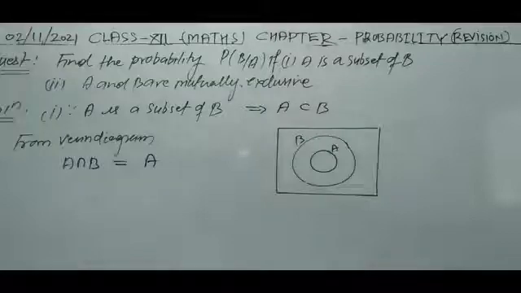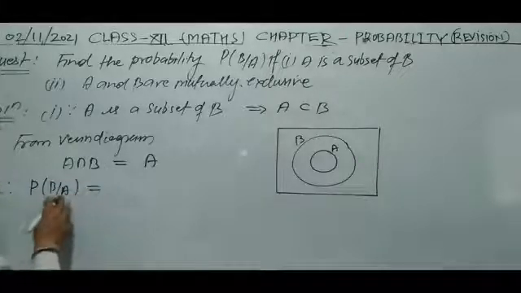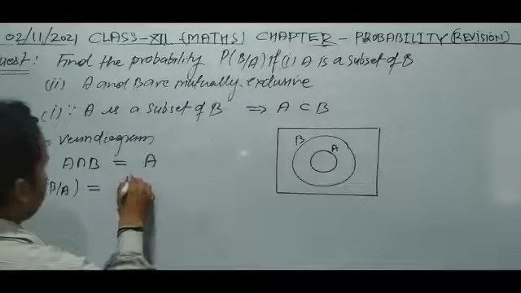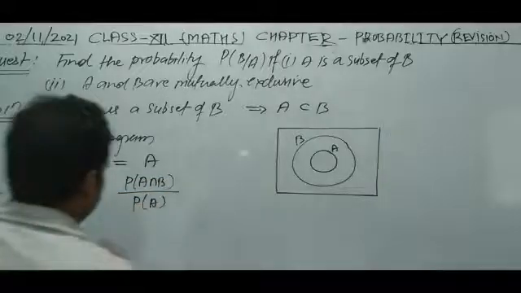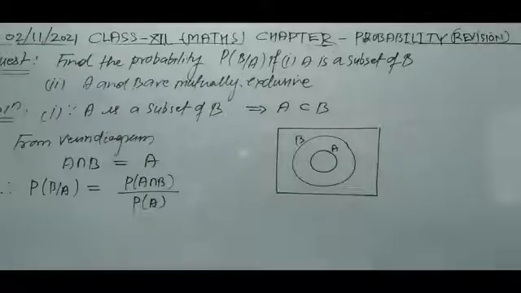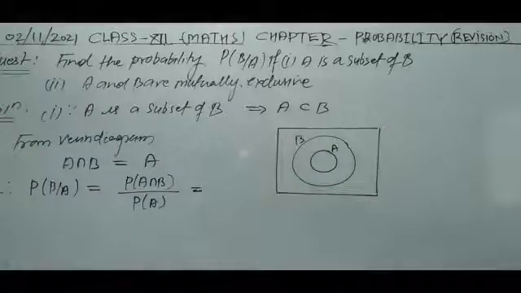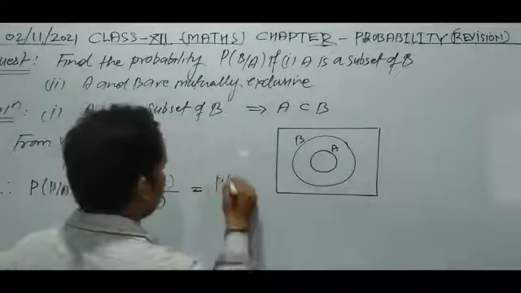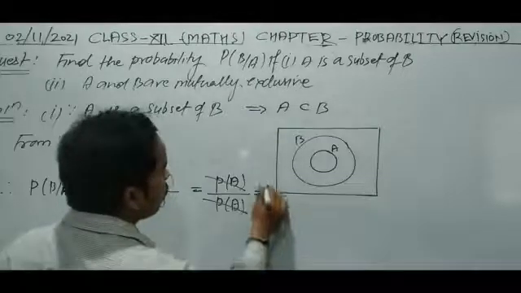Now we have to find out the probability of B by A. Probability of B by A, you can write, is probability of A intersection B whole upon probability of A. And you know, probability of A intersection B means both A and B. We can write probability of A whole upon probability of A, and this will cancel out. This result will be 1.